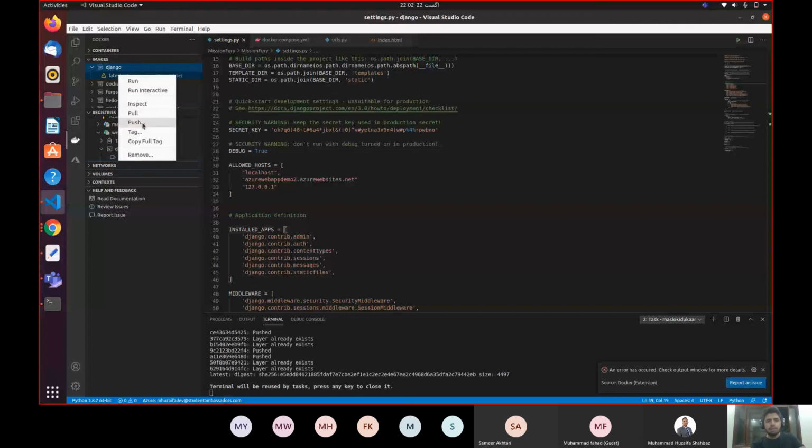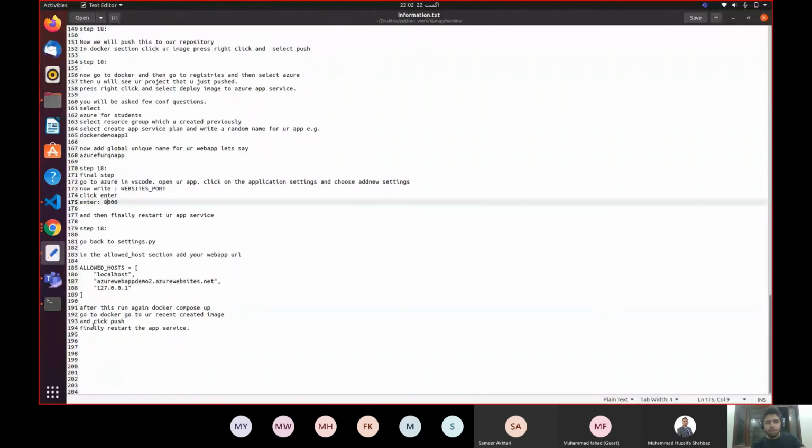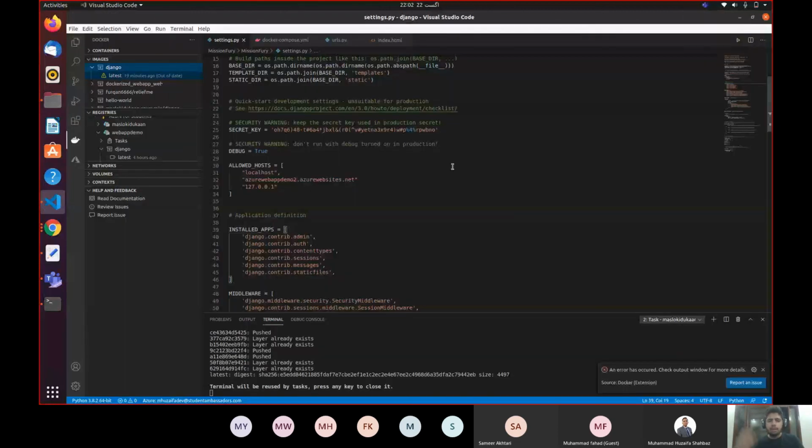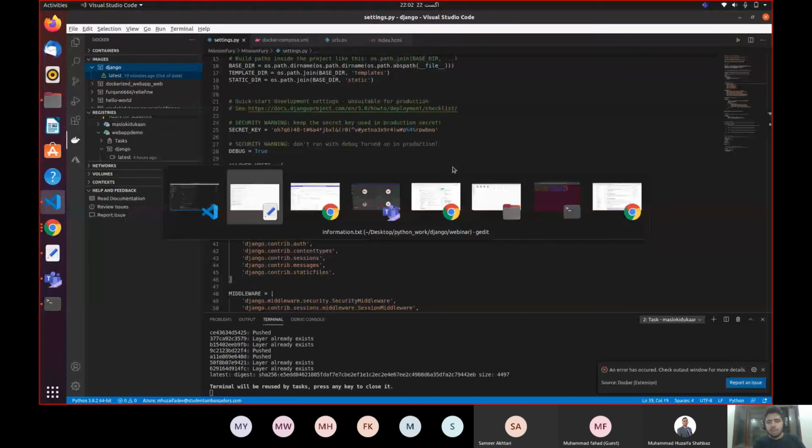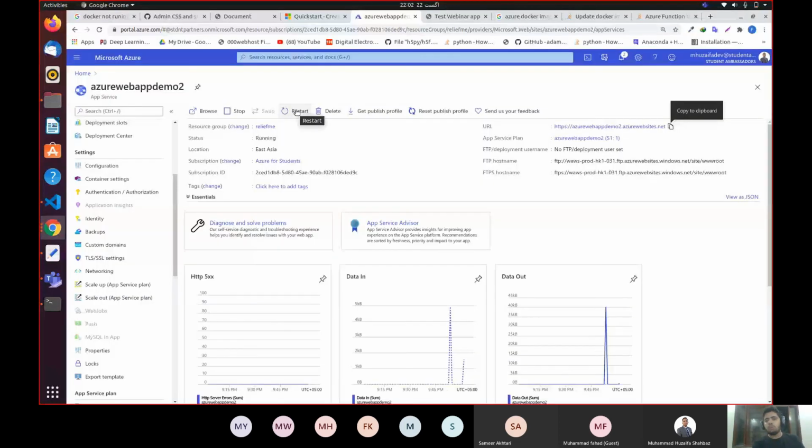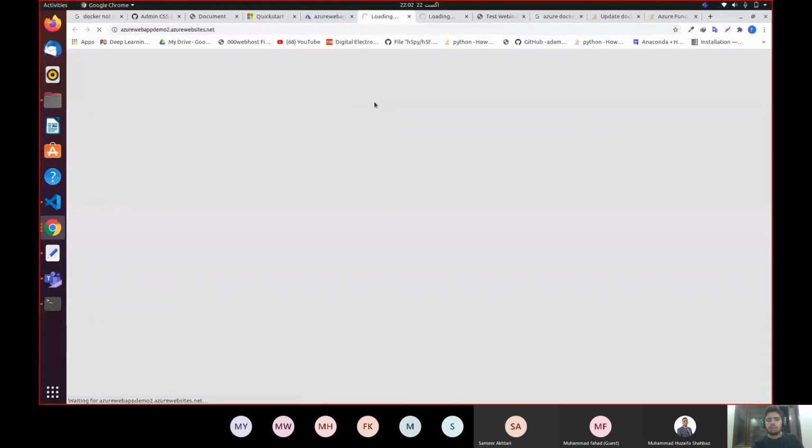I will push the changes to this container. I will right click and I will say push. Once I push the changes, it will push the changes again to my repositories. And once I push, I would come here and I would restart my web app. Once you restart your web app, go to this link and click it. Maybe it will work. And you will see your web app is deployed.